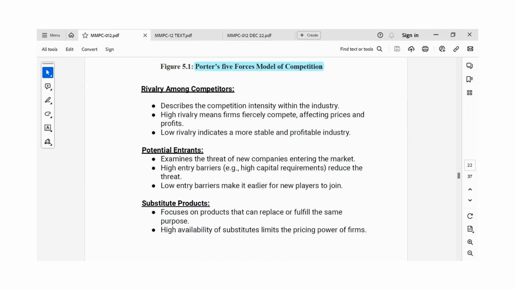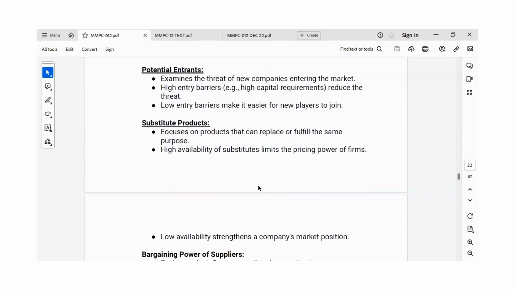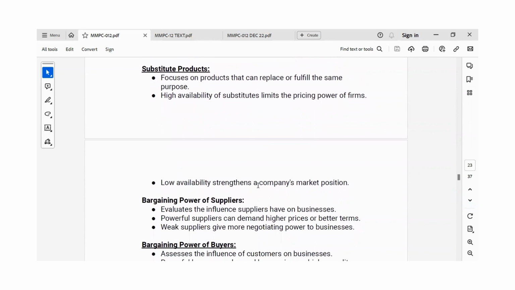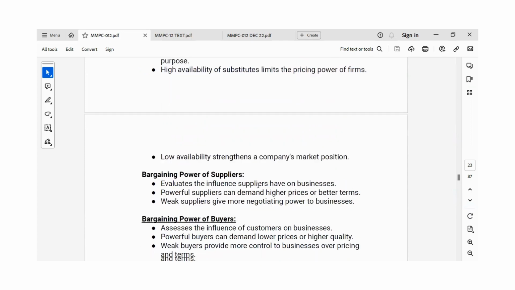Potential entrants examines the threat of new companies entering into the market, okay? So when there is a high entry barrier, what happens? It reduces the new joinees into the market, right? And when the entry barrier is very low, it makes it easier for new players to join the market, okay? Then the substitute products. It focuses on products that can replace or fulfill the same purpose. The high availability of substitutes limits the pricing power of firms. When there are many substitutes, what happens? Yes, the pricing power of the firm goes down, right? And when there is low availability, it strengthens a company's market position.